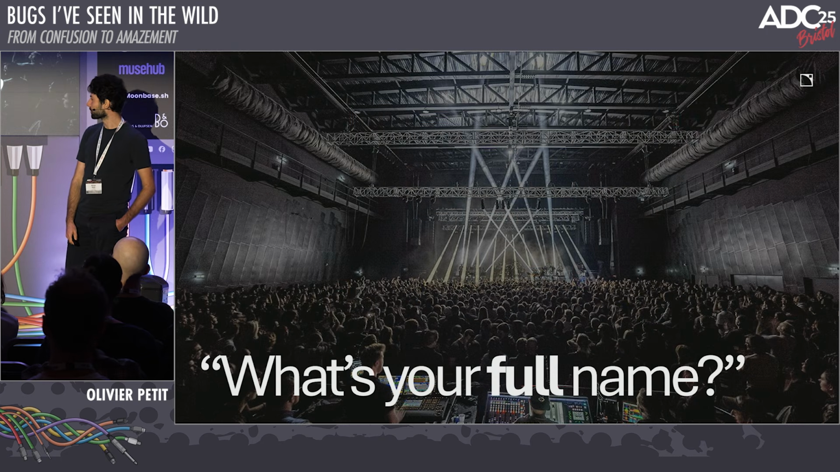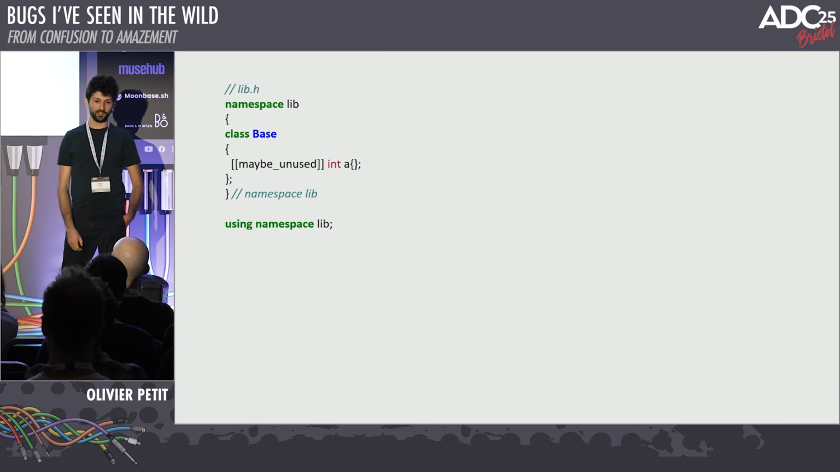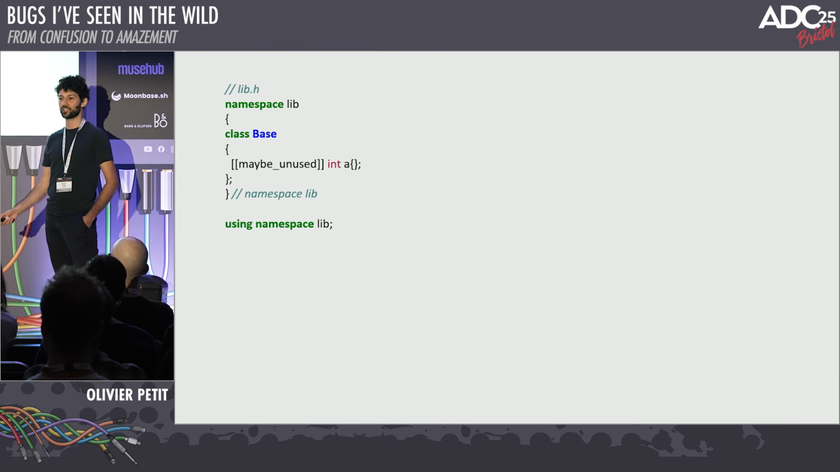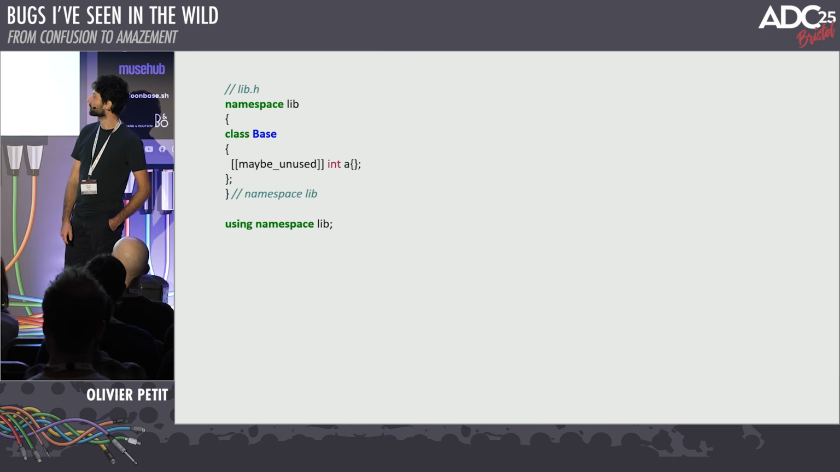All right, bug number 3. What's your full name? Oh yeah, that one's quite nice. So let's say we have some library. To avoid name clashes in C++, we have this very nice feature called namespaces that we should all be using, right?